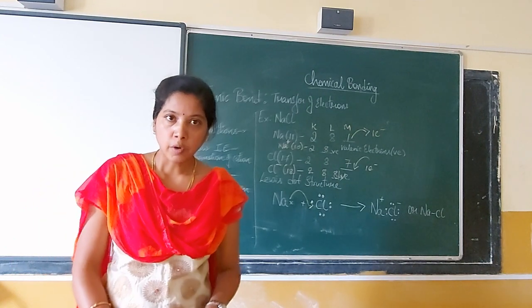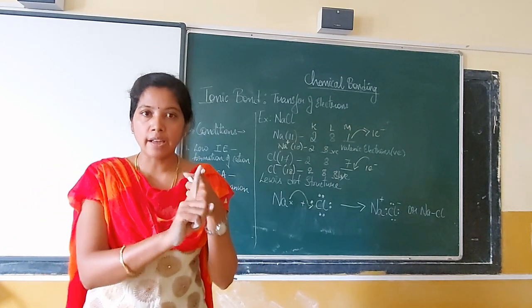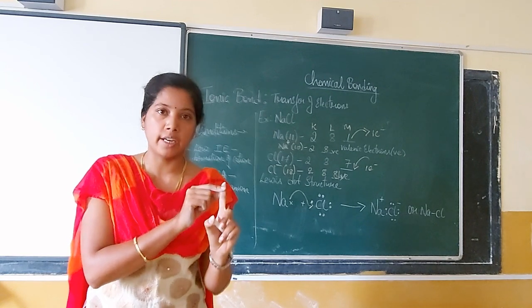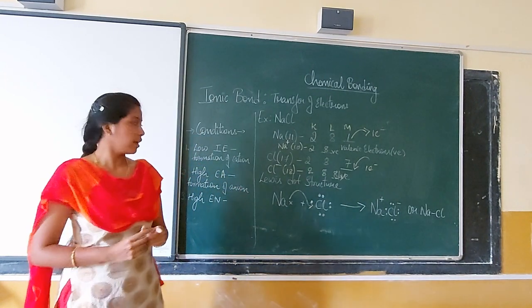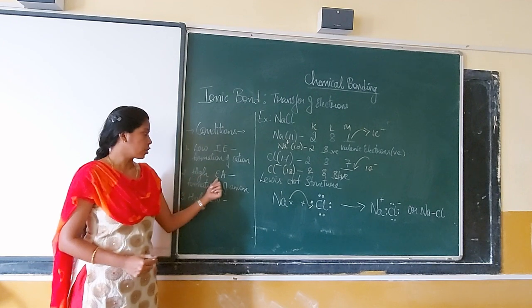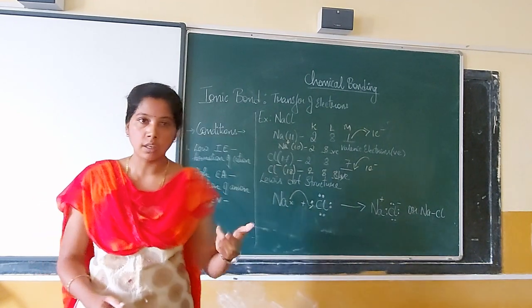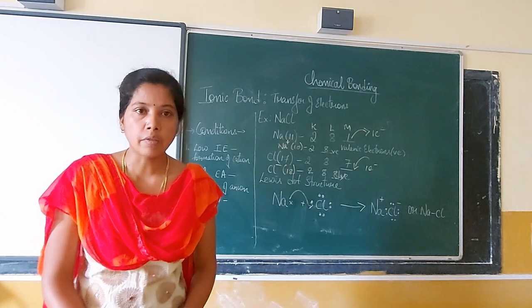So for an ionic bond, I need two things. One is a cation and the other one is an anion. So my first condition favors my cation. Coming to the second condition, high electron affinity. EA is nothing but electron affinity. So what is this electron affinity?